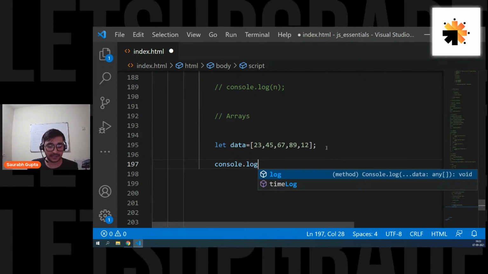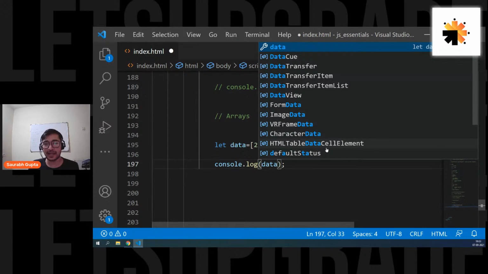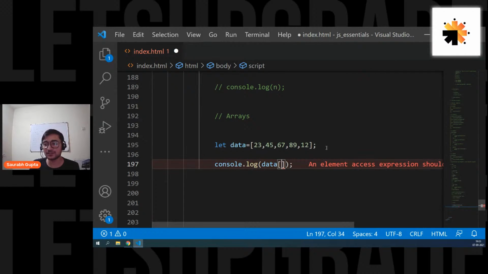If I want to access an element. So now if you want to access any element from this, what do you do? Simply write your variable, that is basically your array name, in this case data, and then put a square bracket and then mention the index of the element you want to access. Inside the square bracket. So first you write your variable name or your array name, you can call it anything. See, data is storing an array. So data is basically your array name.